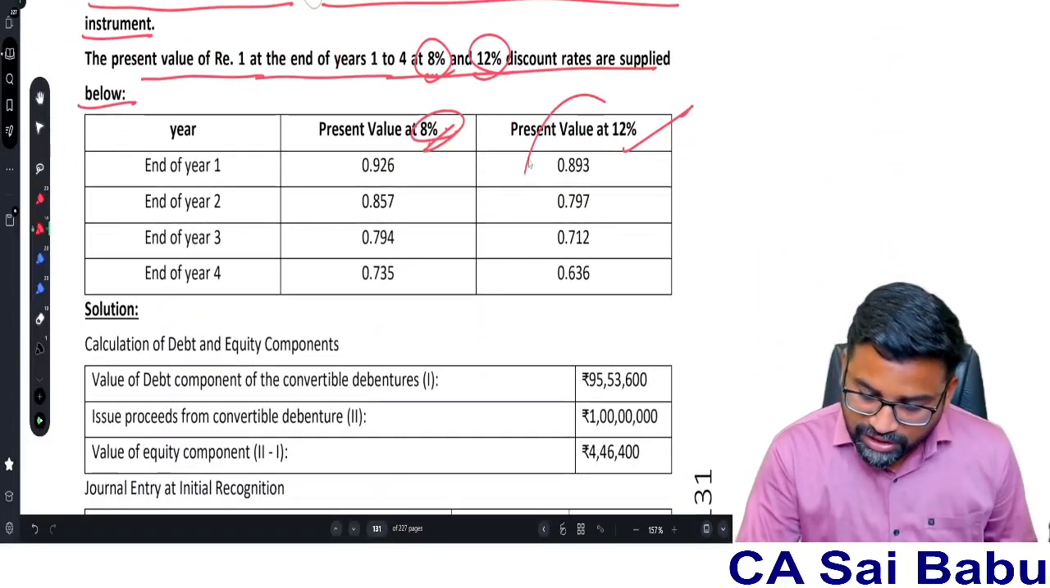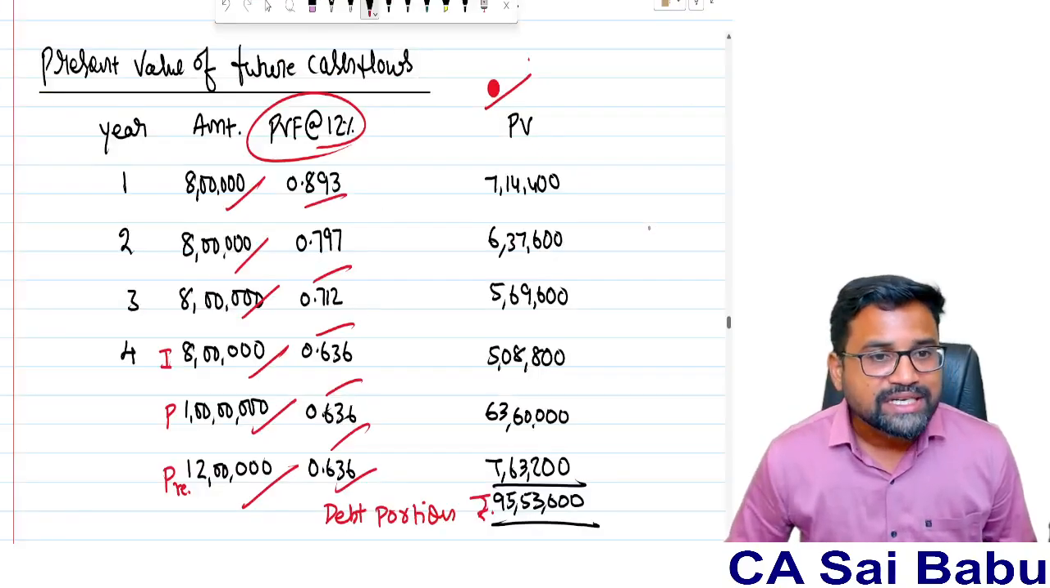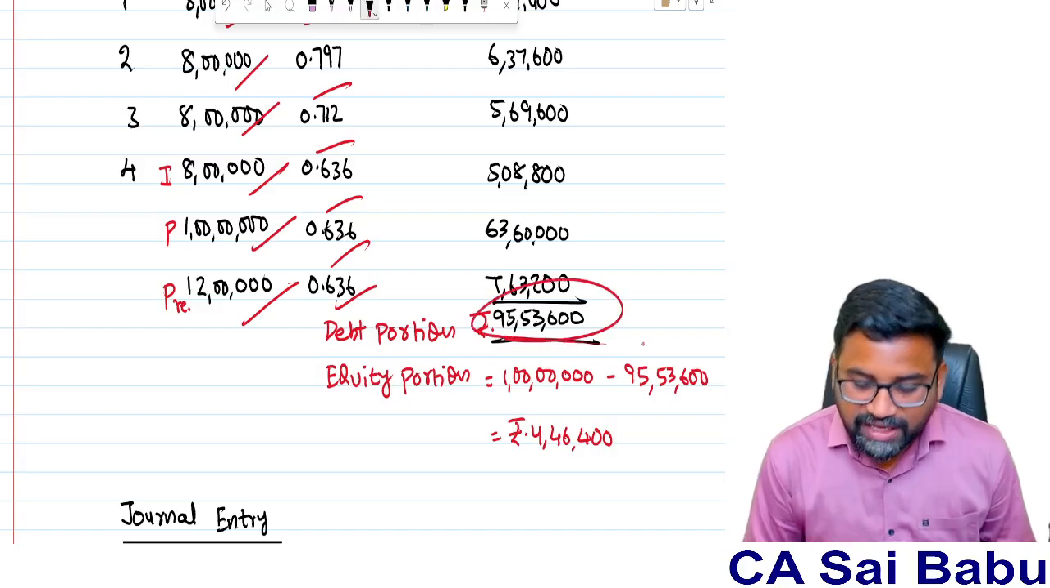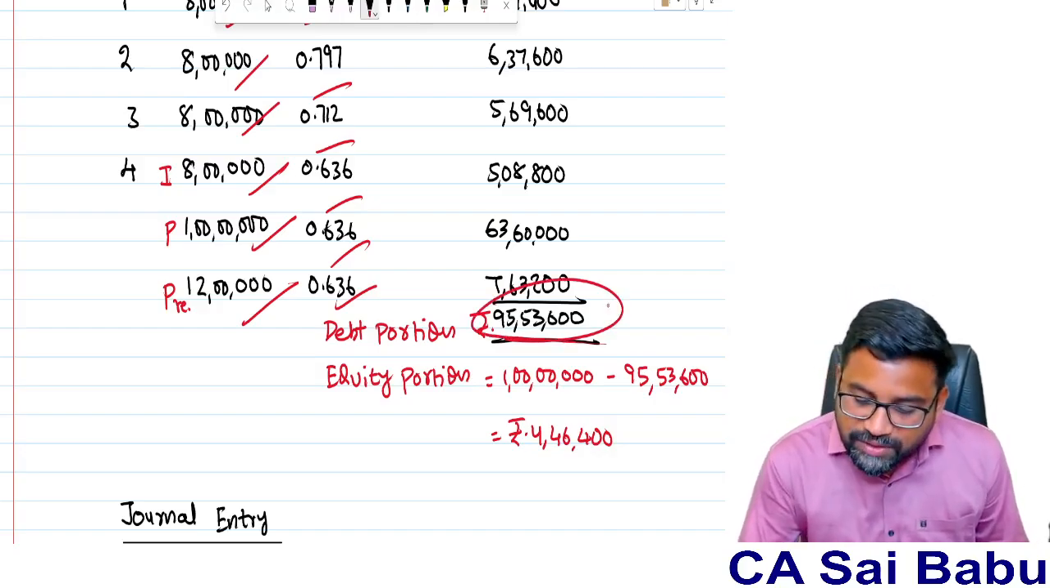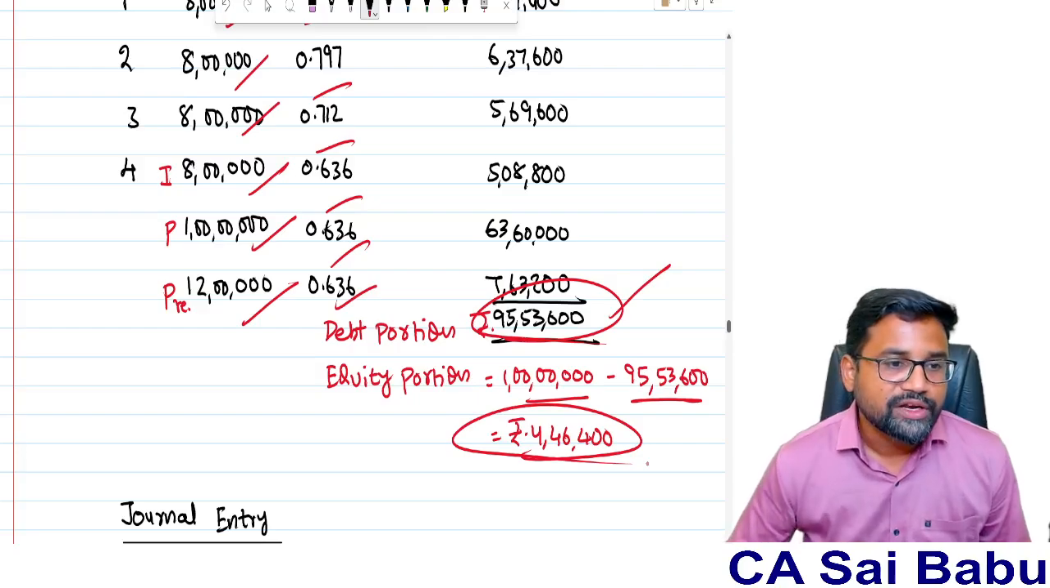Generally they will give this in the examination question. Multiply, and you will get the present value of the future cash flows. How much? 95 lakh 53,600. This will be the debt portion. And what will be the equity portion? Face value minus debt portion. This is 4 lakh 46,400.